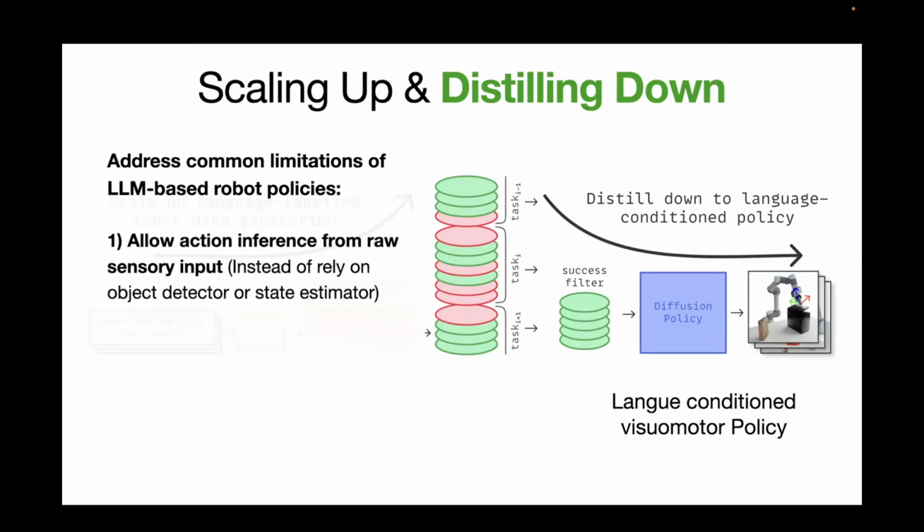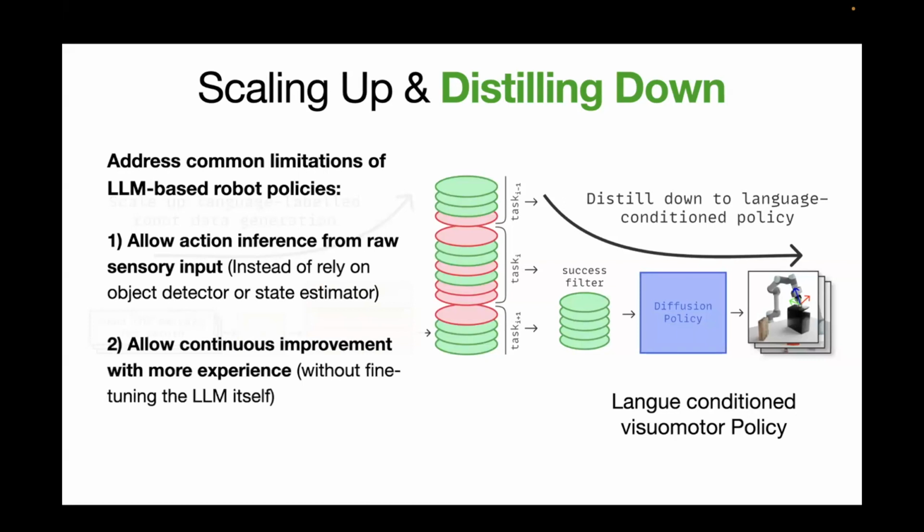For example, this step allows our system to directly infer actions from raw sensory inputs like images, instead of relying on an external object detector or state estimator. So this visual motor policy is something you can directly deploy.